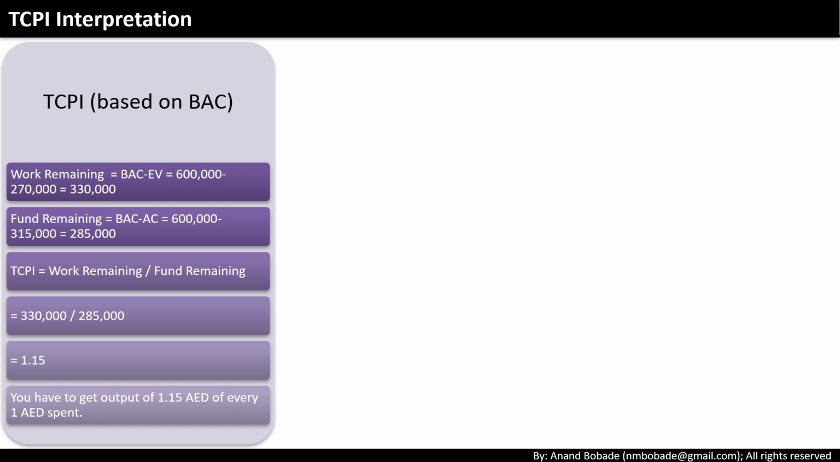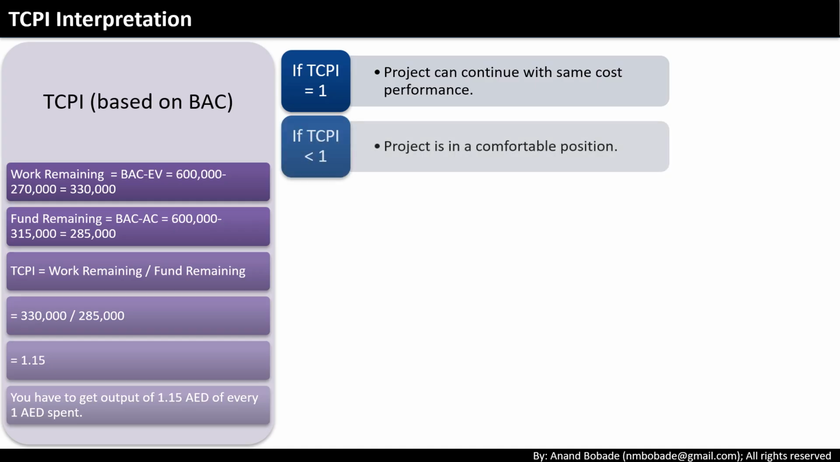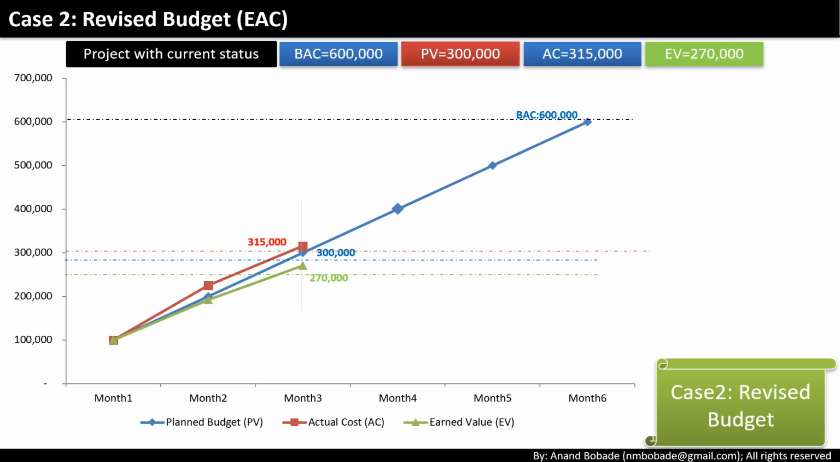Let's make sense of these numbers. If TCPI is equal to 1, you can continue with the same performance. You're right on track. If TCPI is less than 1, good news. You can deliver with less cost efficiency than before and still meet the target. If TCPI is greater than 1, you're in trouble. You need to perform better than you have in the past. Exam tip: whenever you see need to improve future performance in a question, think of TCPI.